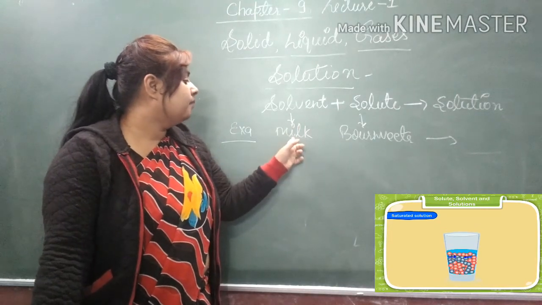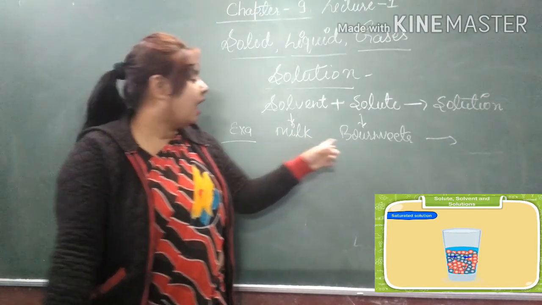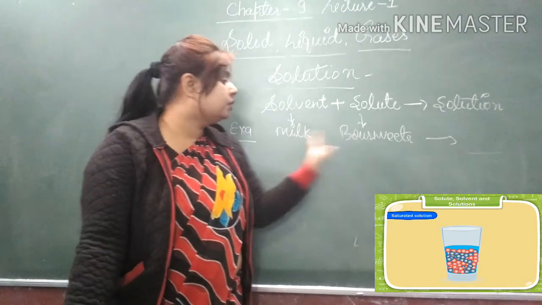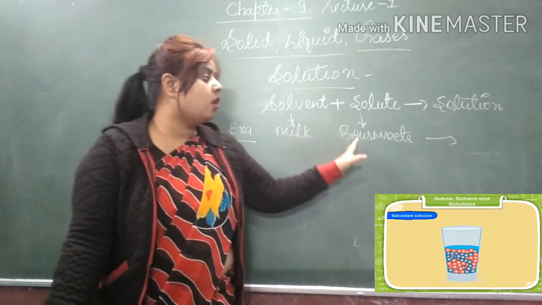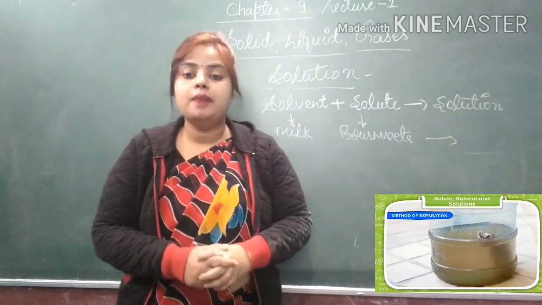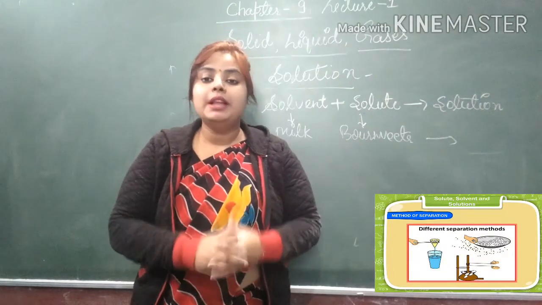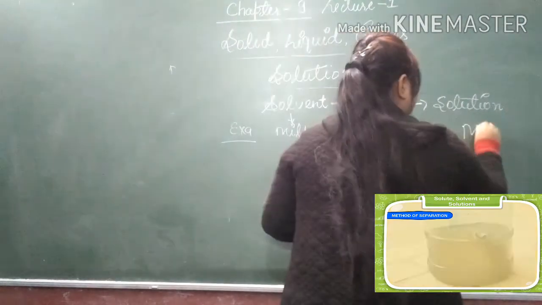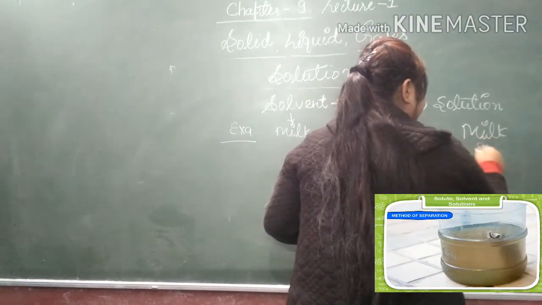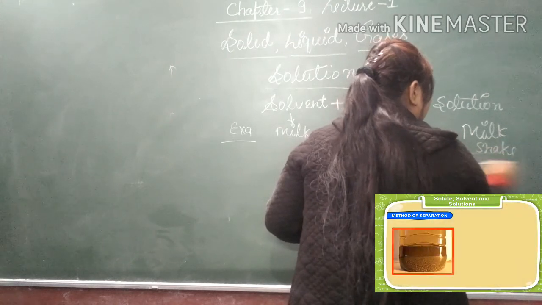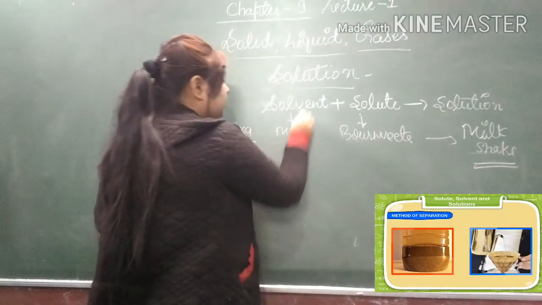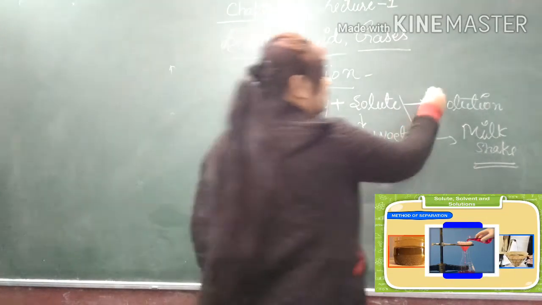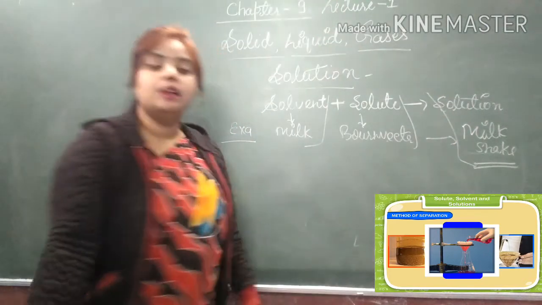So, we take milk as a solvent and Bournvita powder as a solute. When we mix milk together with Bournvita, we have a milkshake. So, milkshake is a solution. After mixing, the milkshake is prepared. So, milk is the solvent, Bournvita is the solute, and the milkshake is the solution.